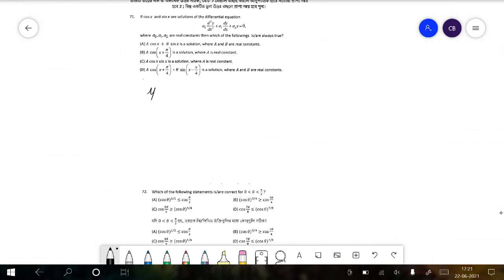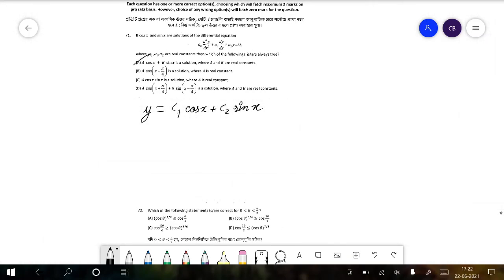If you go on to become an engineer or scientist, you will learn in first year that the general solution is y equal to c1 cos x plus c2 sin x, where c1 and c2 are arbitrary constants, which we get after integration, like normal indefinite integration. Considering this, statements A and D are correct.